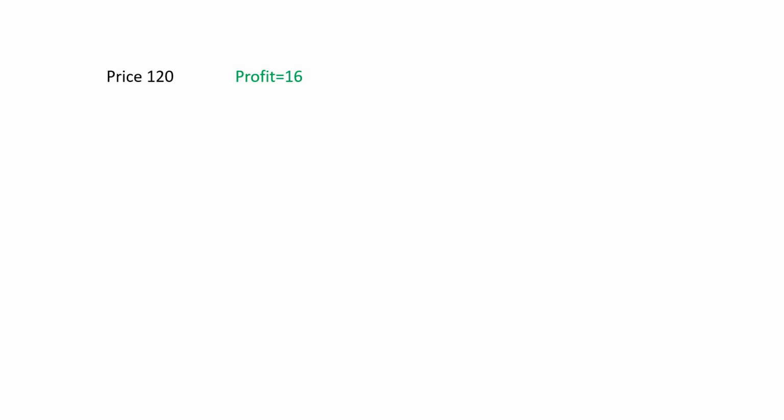So his net profit is 16. Contrarily, if the price is, say, 70, then he doesn't have to buy it. So the loss will not be 34 or 26; rather, it will only be $4.